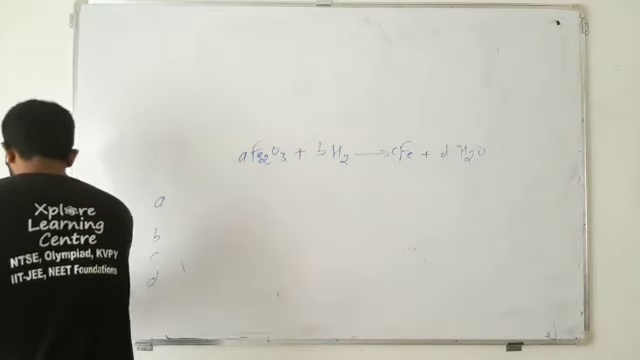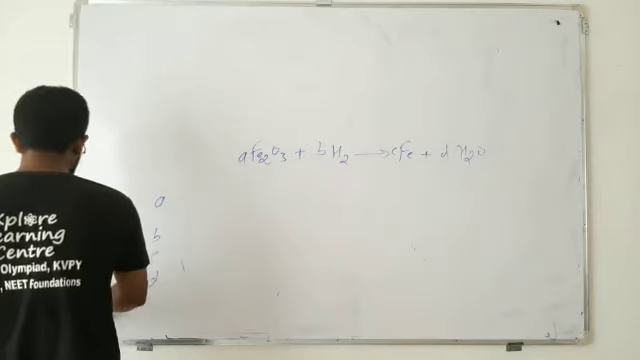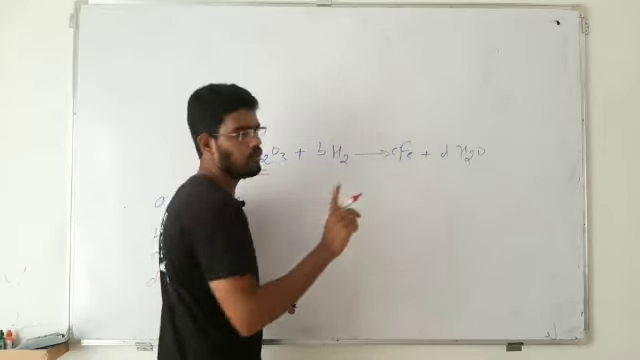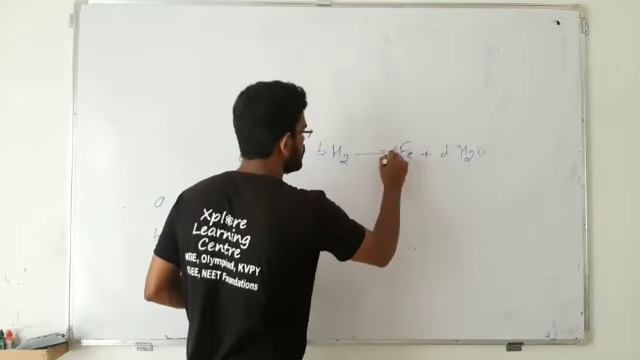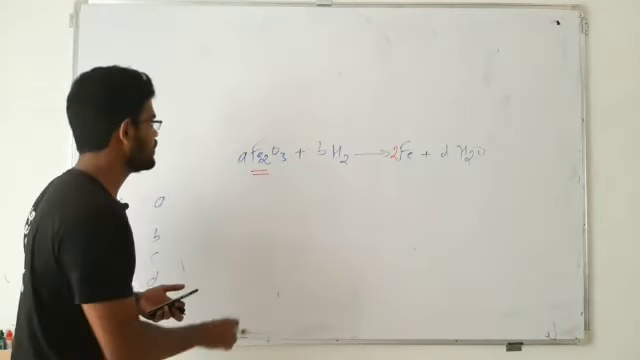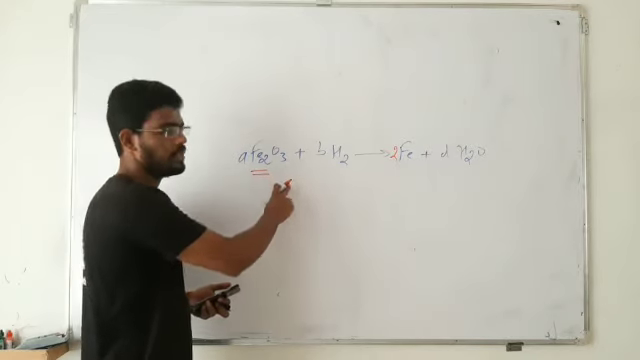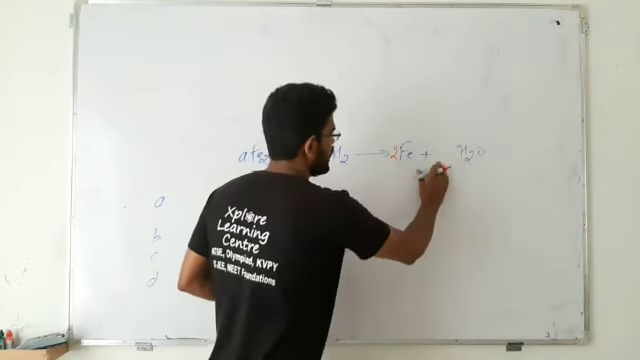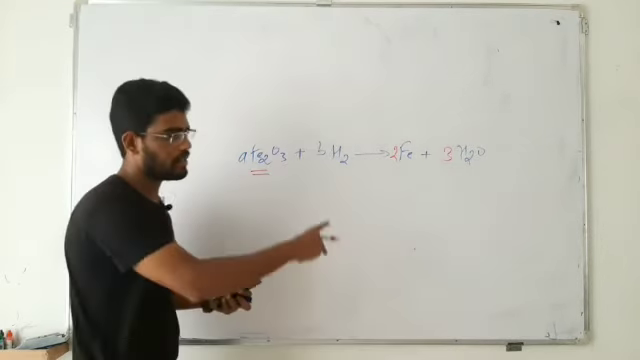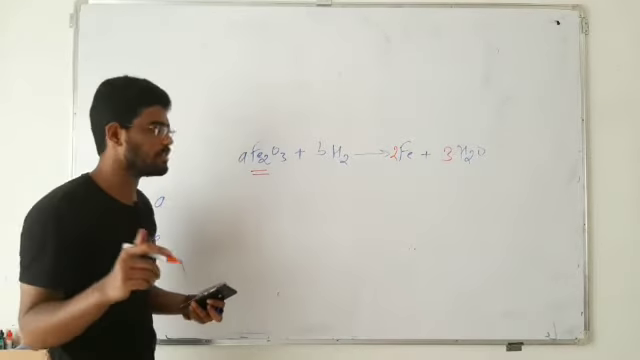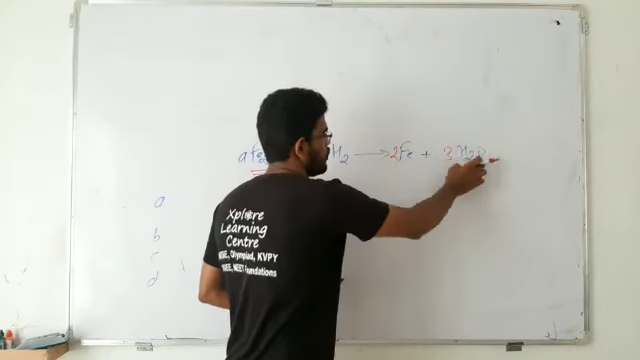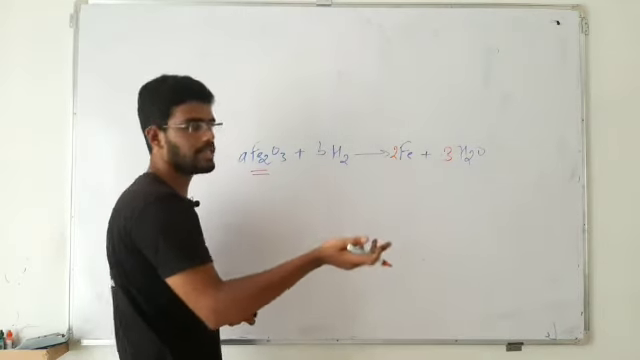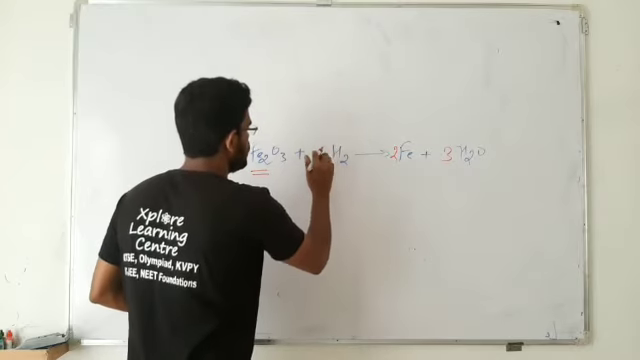See, we have 2 iron on this side and here we have only 1 Fe, so I'll make it 2 Fe, that is balanced. We have totally 3 oxygens. On this side we have only 1 oxygen, so I'll make it 3 H2O, so that I'll have 3 oxygens there. But when I change that value to 3 H2O, the number of hydrogen becomes 3 times 2 is 6, so I need to change H2 to 6.